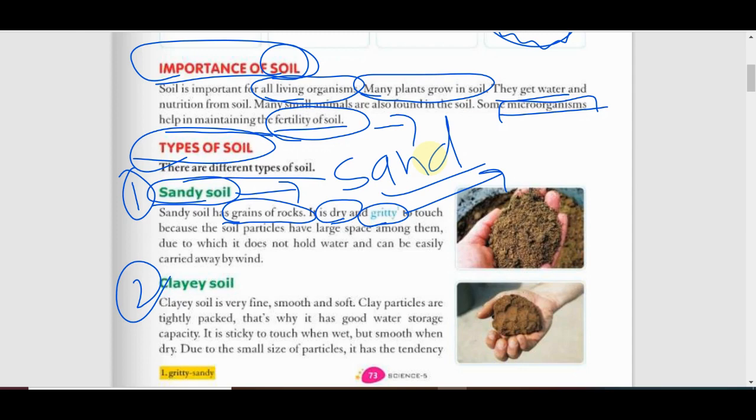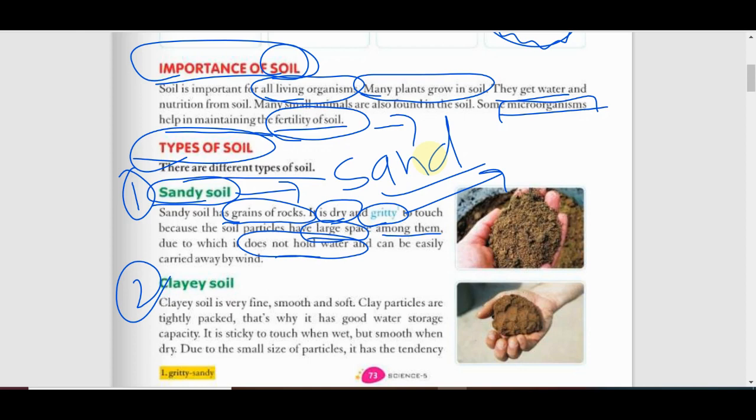We can say those soils which contain a high amount of sand are known as sandy soil, and it has large particles and large spaces between these particles, because the particle size is very large, so definitely they have a large space. So it has low water holding capacity. What is the meaning of low water holding capacity?